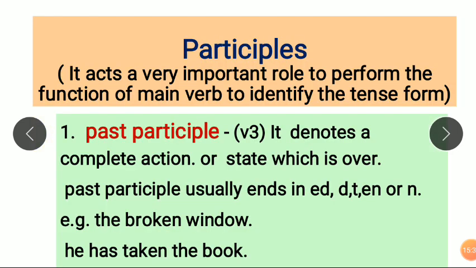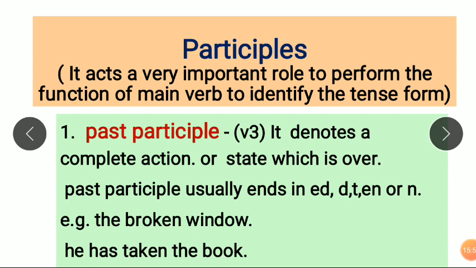C. Participles. V3. About V2, that is the past tense form, which we use only in simple past tense, that's why we are not going to discuss it much. We have a lack of time.